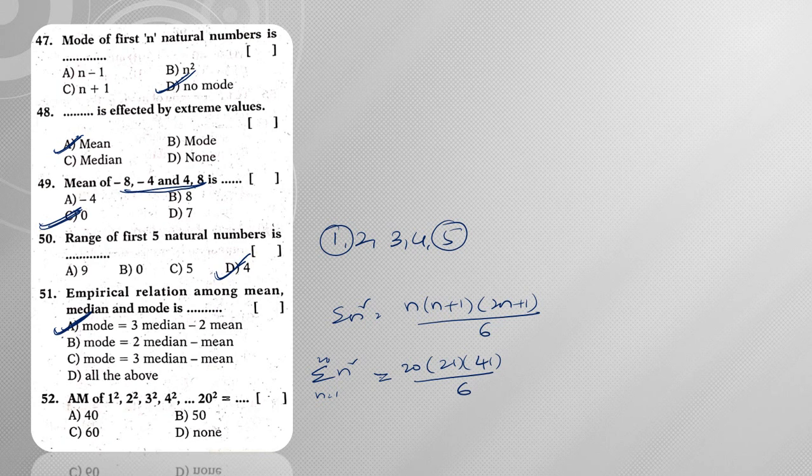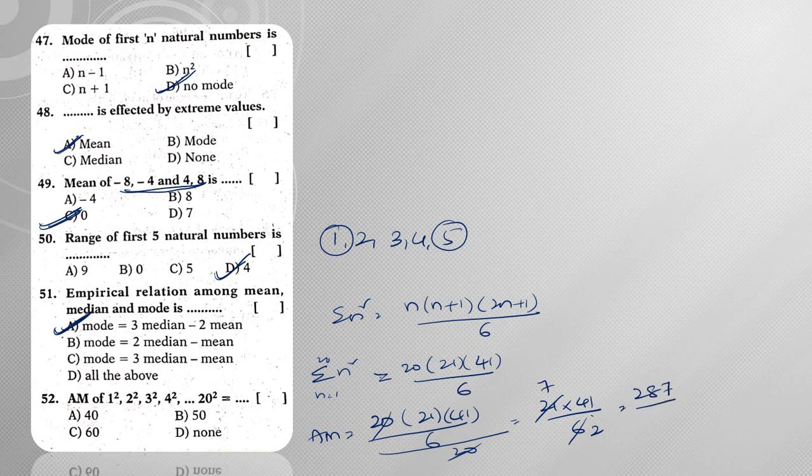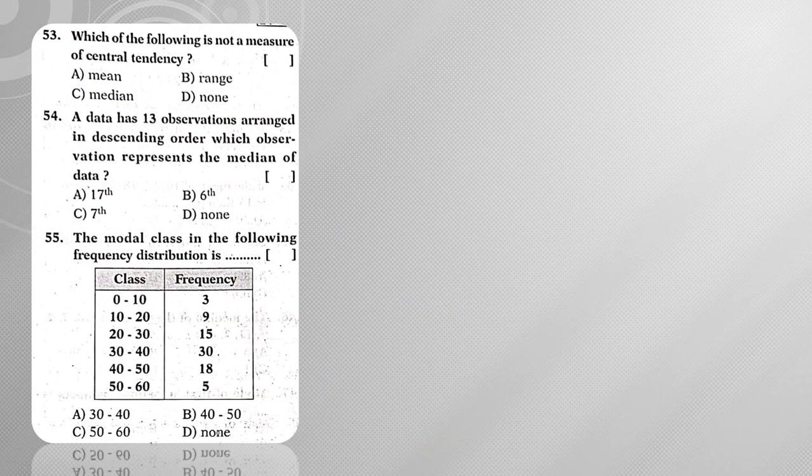Now what do I need? I need the arithmetic mean. So the arithmetic mean is given by the sum of observations divided by the number of observations. So 20 into 21 into 41 by 6, whole divided by 20. So these 20s get cancelled. So in 6, 21 into 41 by 6. In the 3 table, it goes 7 times. In the 3 table, it goes 2 times. So 41 times 7, so this is nothing but 287 by 2. So this would be my arithmetic mean. So the answer is none.